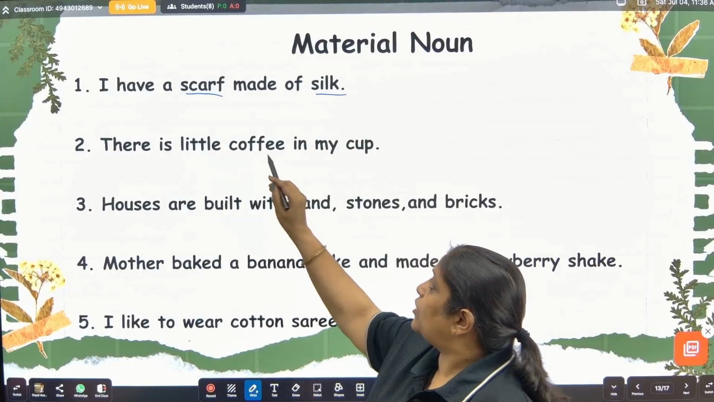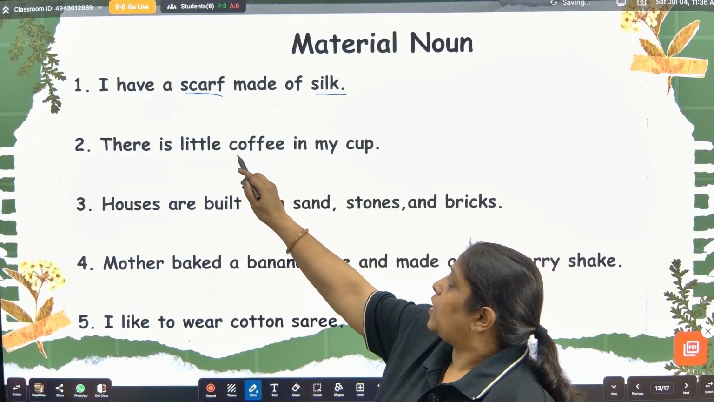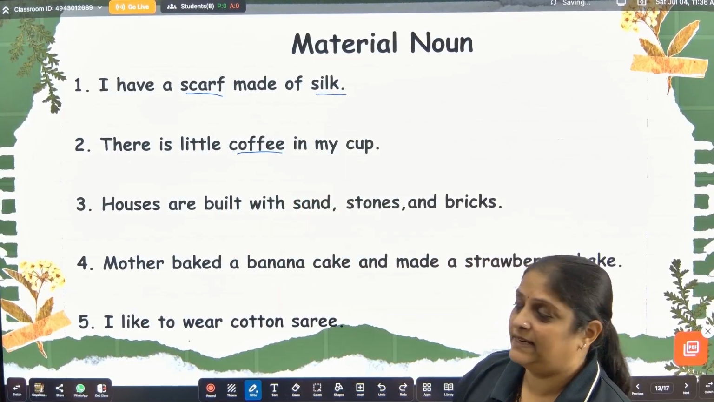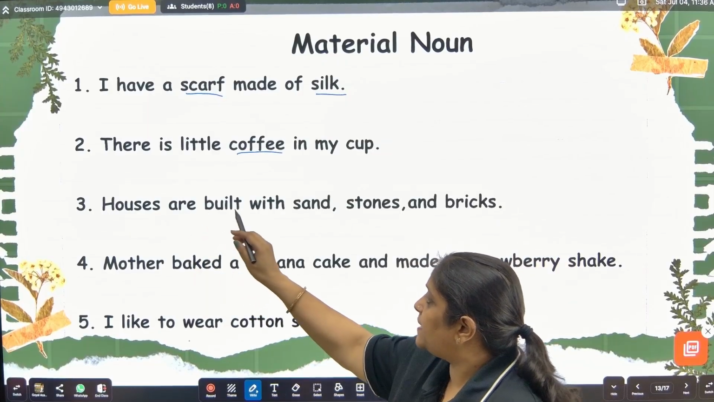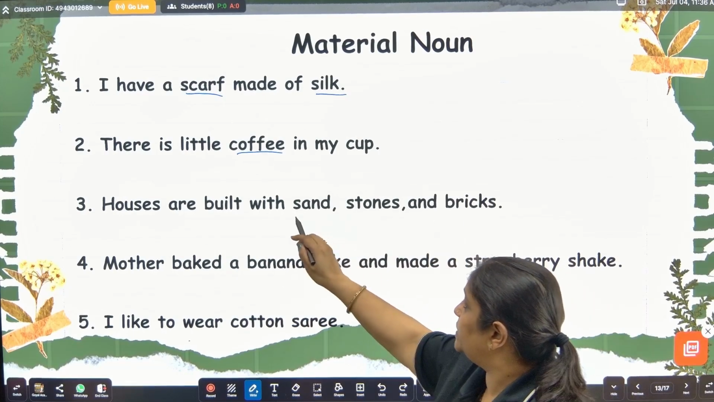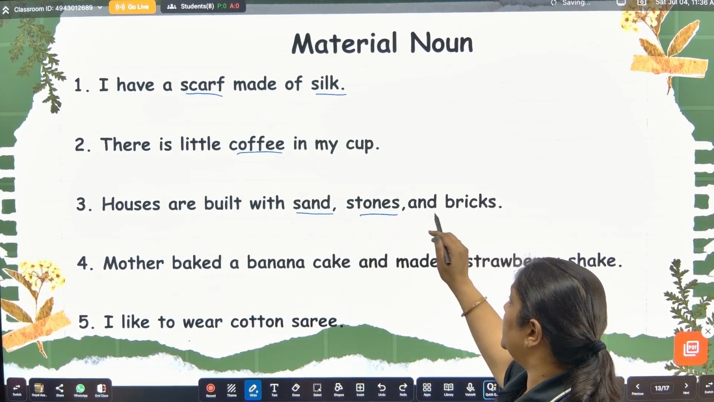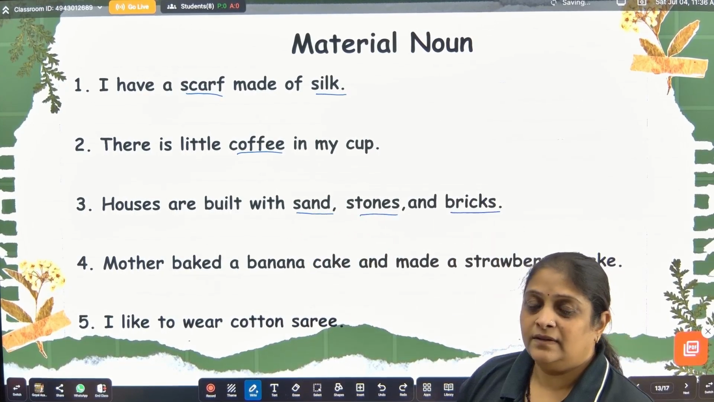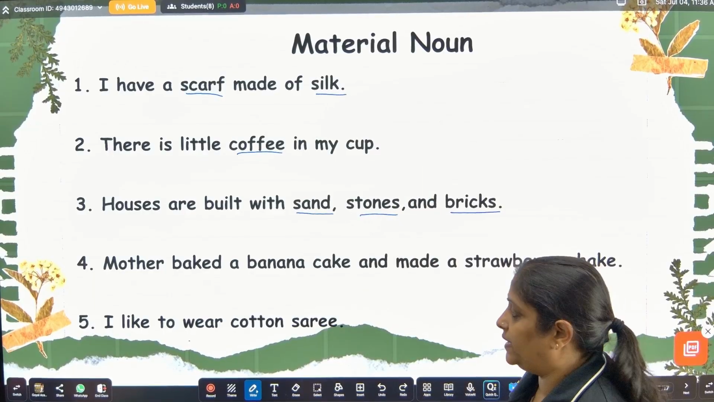And there is little coffee in my cup. Coffee is the material. Okay. Now, houses are built with sand, stones, and bricks. So, here, sand, stone, and bricks, these are all common noun, material noun.